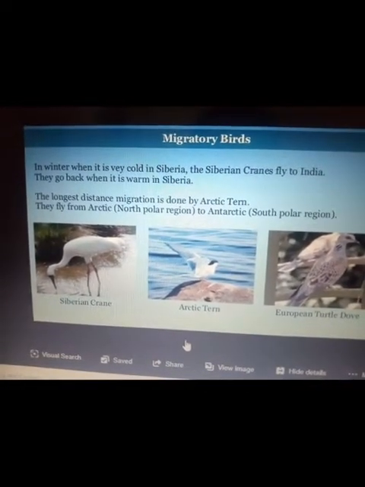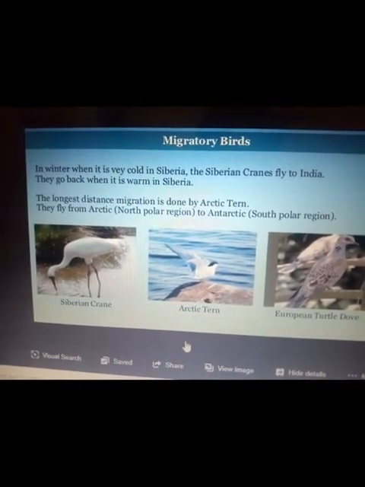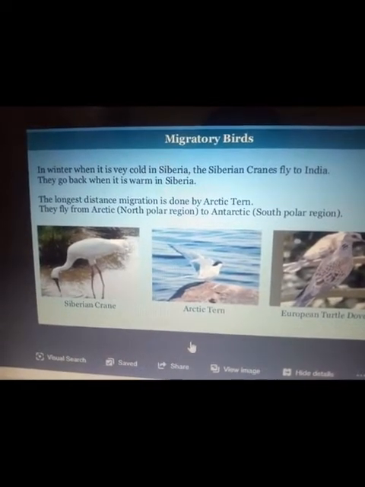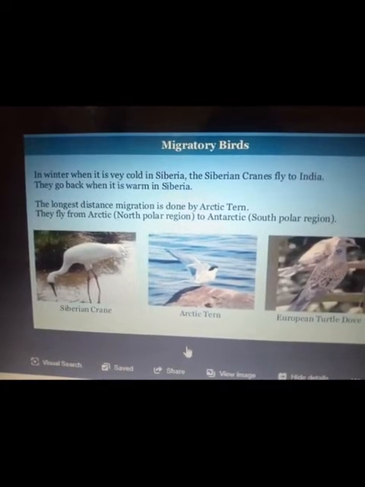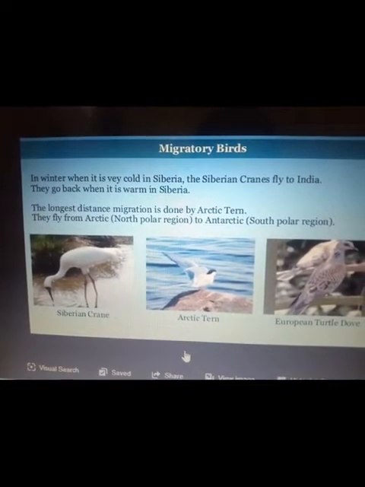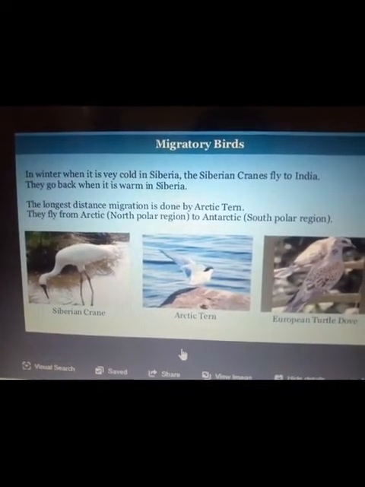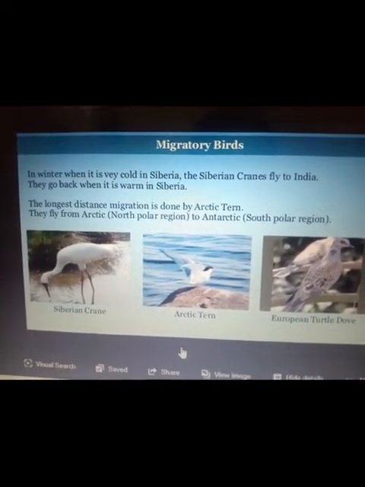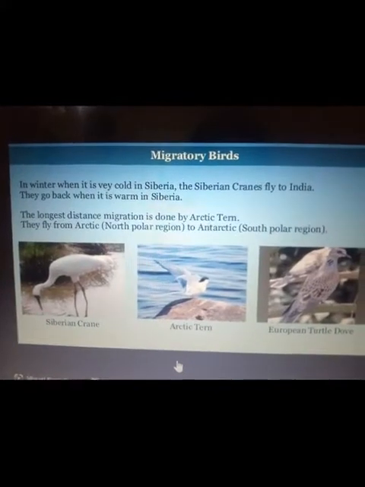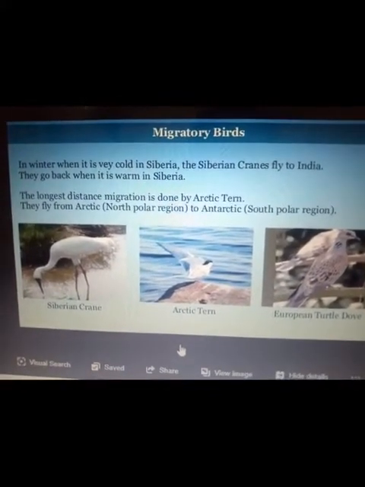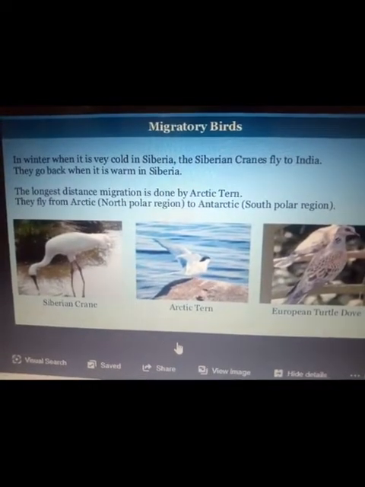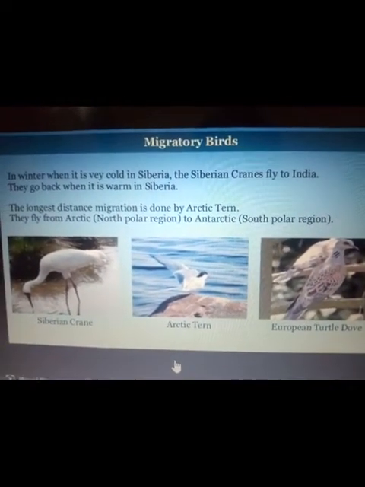The longest distance migration is done by Arctic tern. The longest migration in birds is done by Arctic tern. They fly from Arctic to Antarctic. That means they fly from North Polar region to South Polar region. So, to find warmer or cooler weather, birds migrate from one place to another.